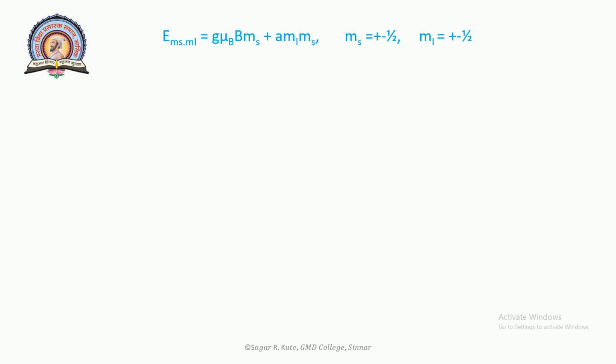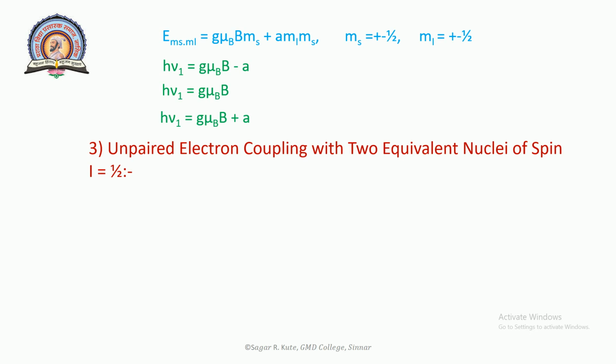Their energies are hν1 = g μB (B - A), hν2 = g μB B, and hν3 = g μB (B + A). When an unpaired electron interacts with a nuclear spin I, the number of hyperfine components expected is 2I + 1. Now third will be the unpaired electron coupling with two equivalent nuclei of spin I = 1/2.